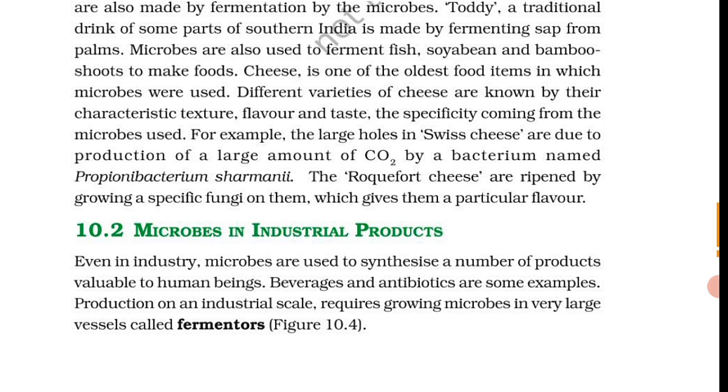For this purpose, the same yeast, that is Saccharomyces cerevisiae, used for bread making and commonly called brewer's yeast, is used for fermenting malted cereals and fruit juices to produce ethanol. ठीक है, brewer's yeast is used for fermenting malted cereals and fruit juices to produce ethanol. क्या प्रोड्यूस करने के लिए? एथेनॉल प्रोड्यूस करने के लिए.